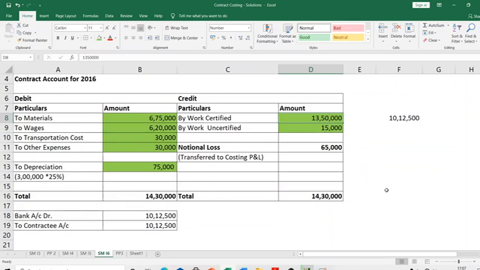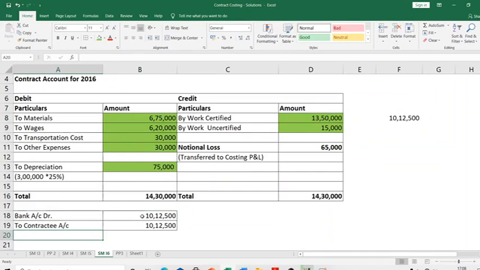I only recognize this. See, the work is happening. 30% work is over, let's say. It doesn't mean that 30% work is over and I'll sell that 30% to my contractee, right? Still work will be happening, and I'll still be calling it only work in progress. So this 13 lakh 50,000 is lying as a debit balance. It's like I'm having work in progress, but I'm recognizing it like revenue here. But the entry I'm passing is for advance money received. This is very important for you to understand.